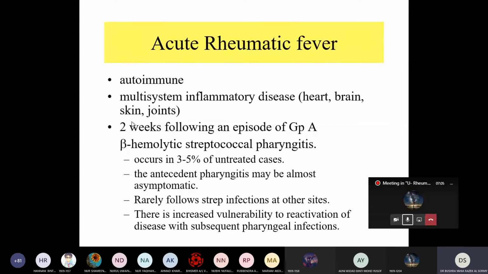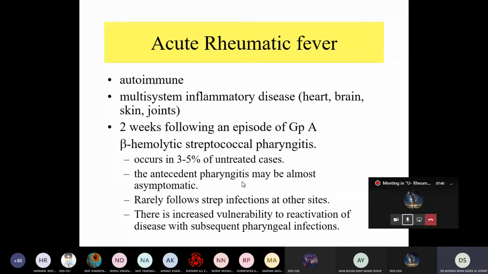So if we treat the patient early with antibiotics, we can prevent the rheumatic heart disease, because for the immune system to be reactivated, it takes about 2 to 3 weeks. Okay, understood?